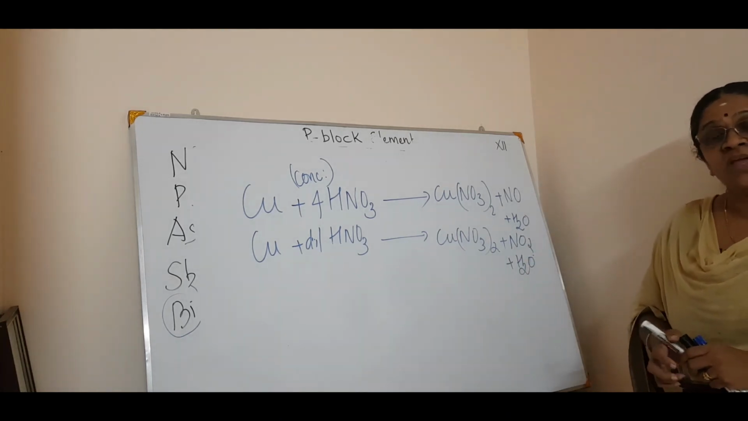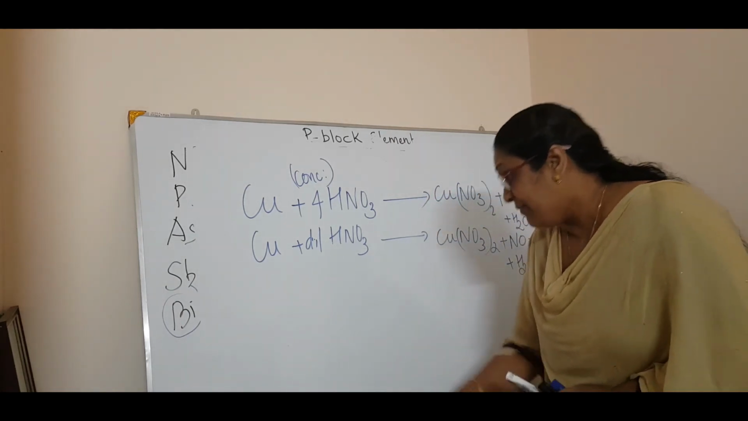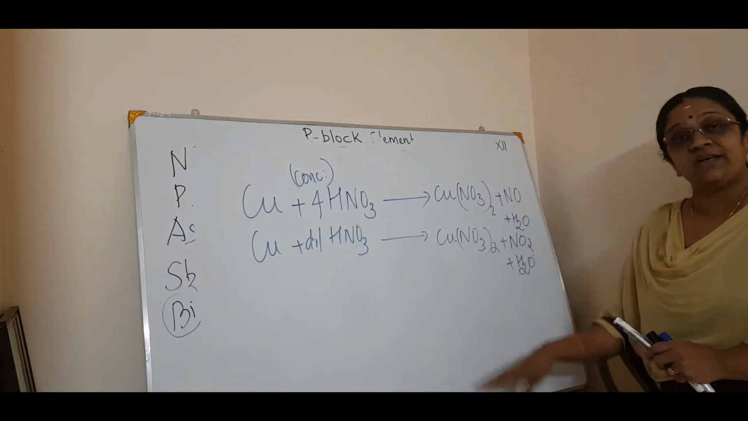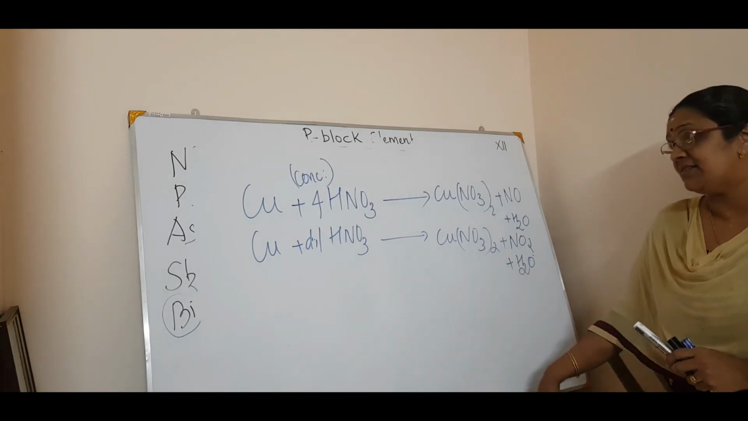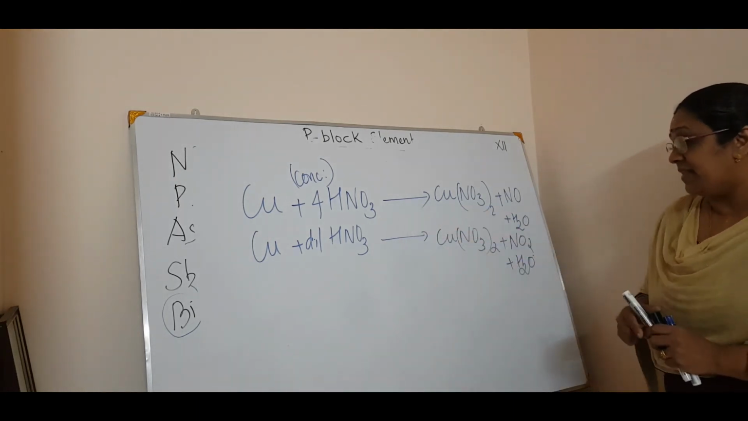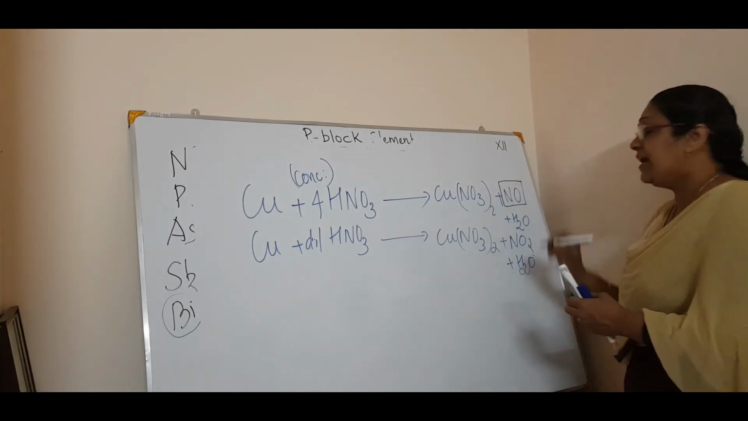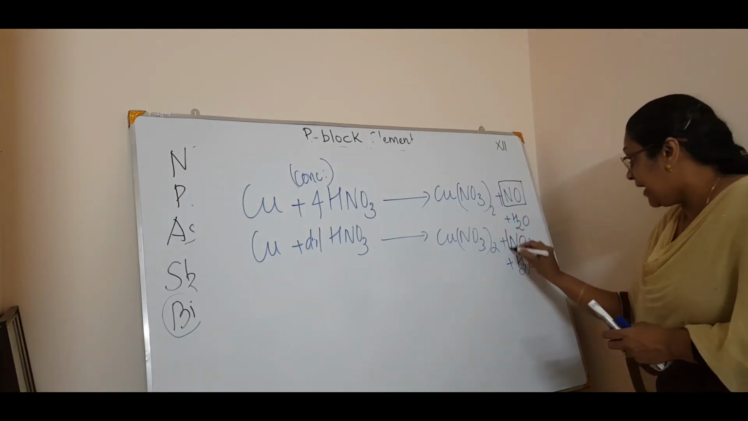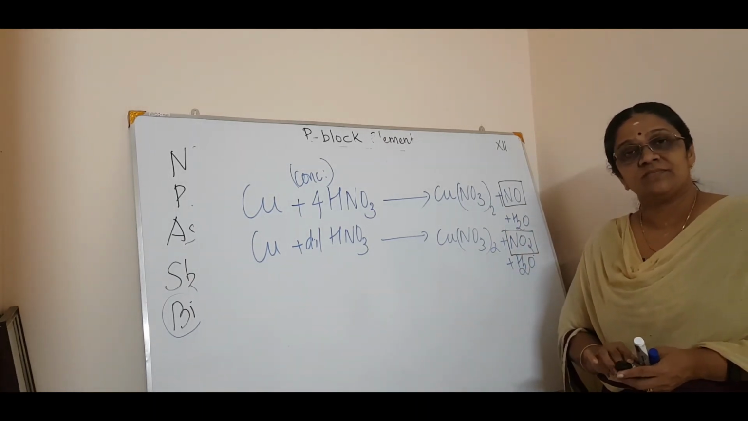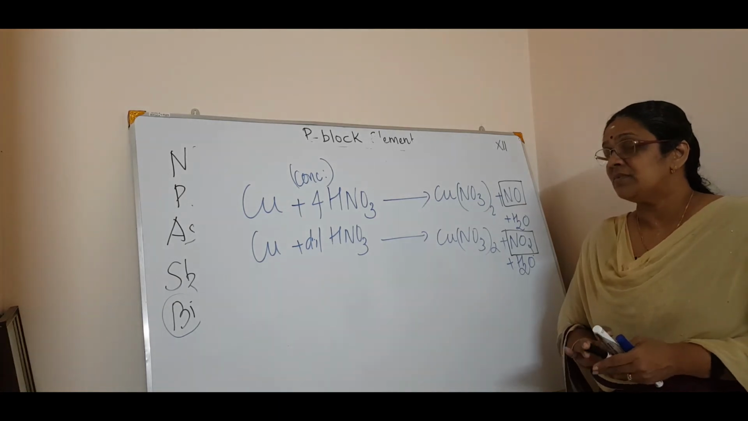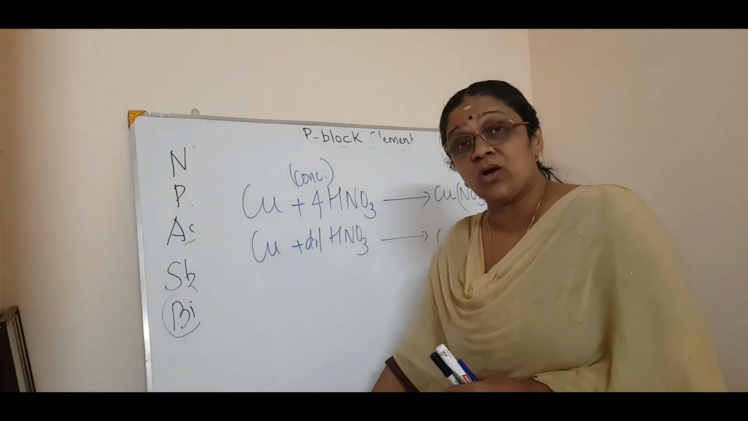See the difference? If it is concentrated, you will get nitric oxide, and if it is dilute, you will get nitrogen dioxide. Just balance it. That's your duty. Balance it. So the main important thing is, if the concentration is very high, you will get nitric oxide, and if it is dilute, you will get nitrogen dioxide. Okay, understood?